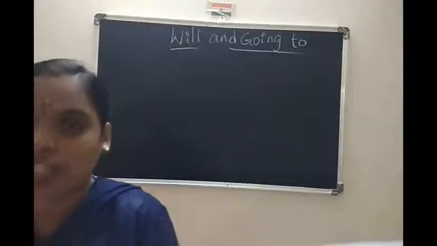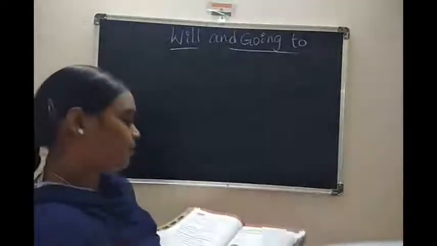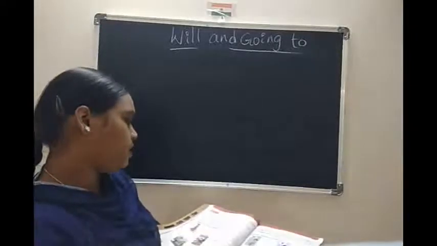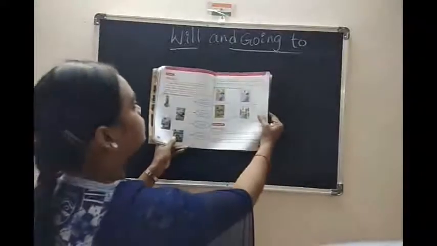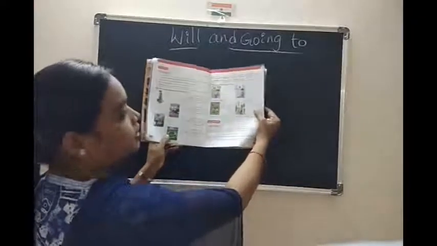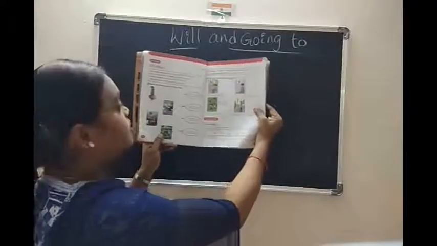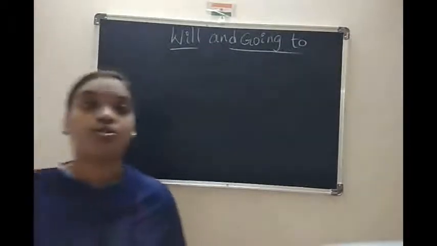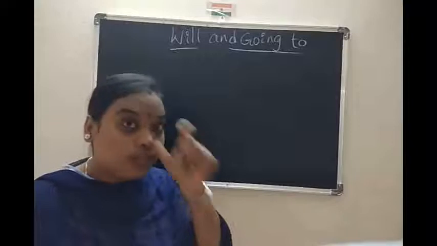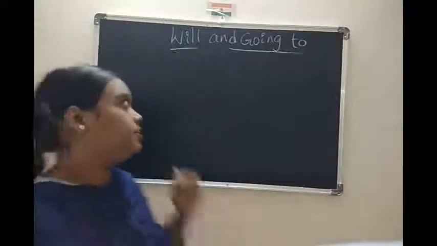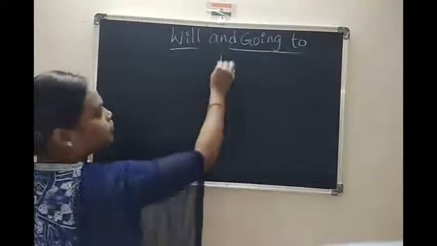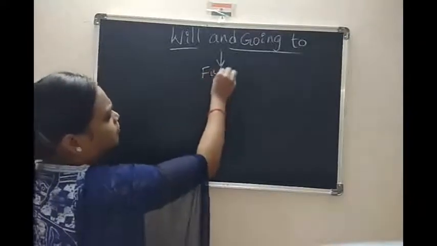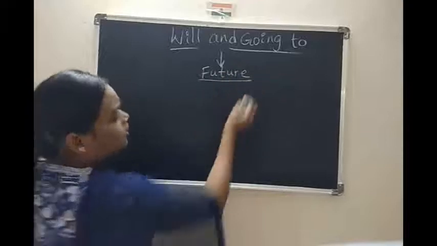See here, children, in your textbook, this is your grammatical aspect. What is that? Will and going to. Okay, here pictures are there. See how they are offering help and how they are using the words will and going to in a sentence. First, when do we have to use it? Future tense. Where do we have to use future tense?